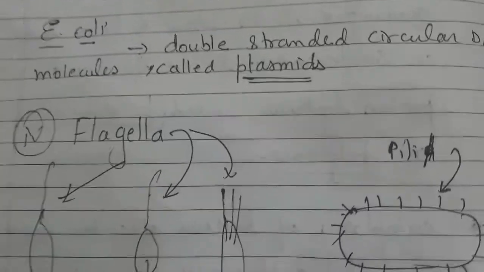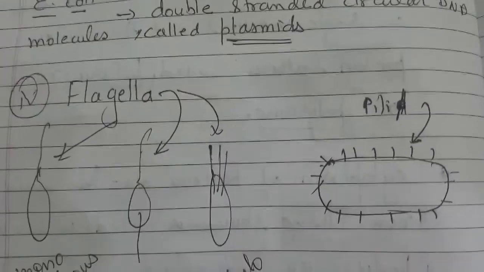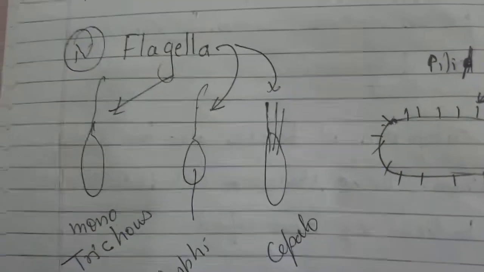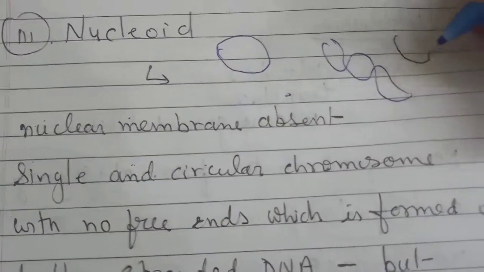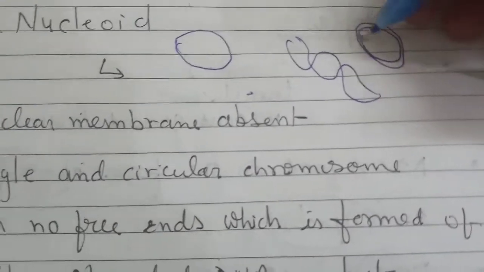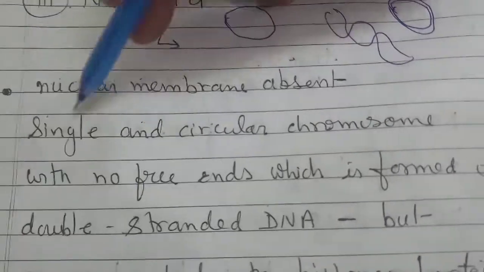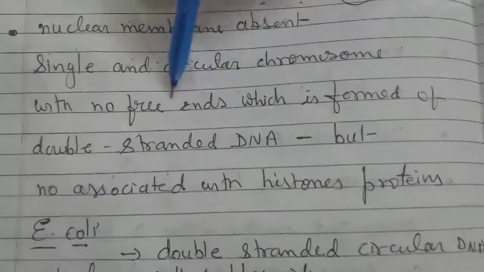The nuclear membrane is absent in prokaryotes. There is a single and circular chromosome. So we find this type of DNA, single, and some have circular DNA. This is called plasmid DNA. So, nuclear membrane absent, single and circular chromosome in this way.